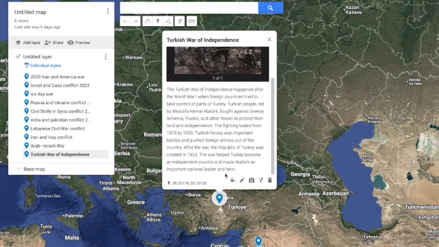Turkish forces won important battles and pushed foreign armies out of the country. After the war, the Republic of Turkey was created in 1923. The war helped Turkey become an independent country and made Ataturk an important national leader and hero.